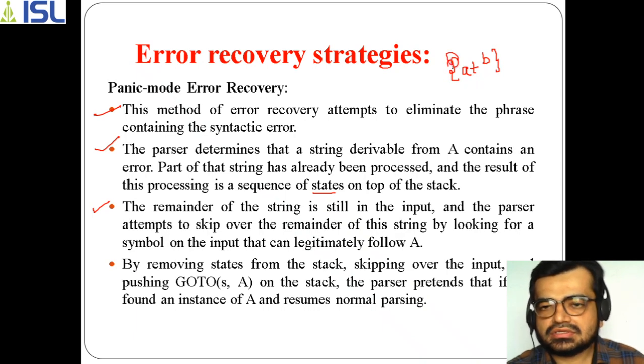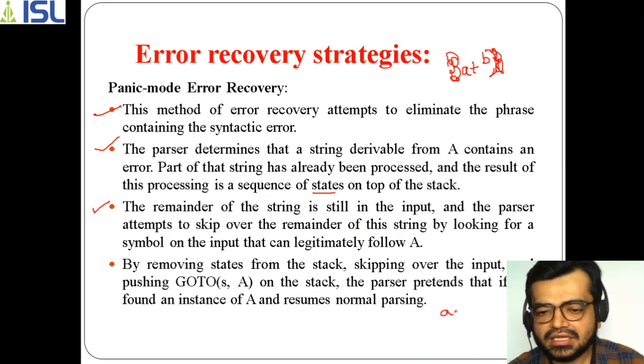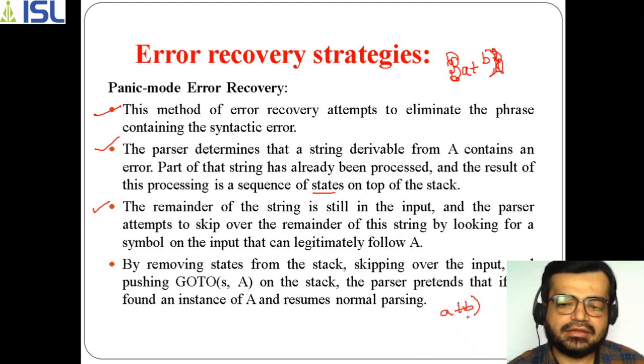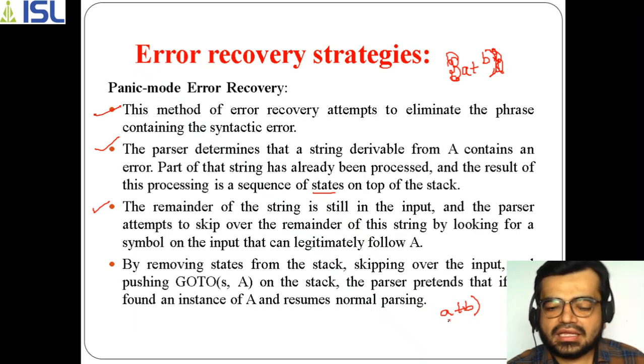Okay, just leave this one. So here it reads A, here it reads plus, but actually there is no plus here. Okay, so there is an error here.